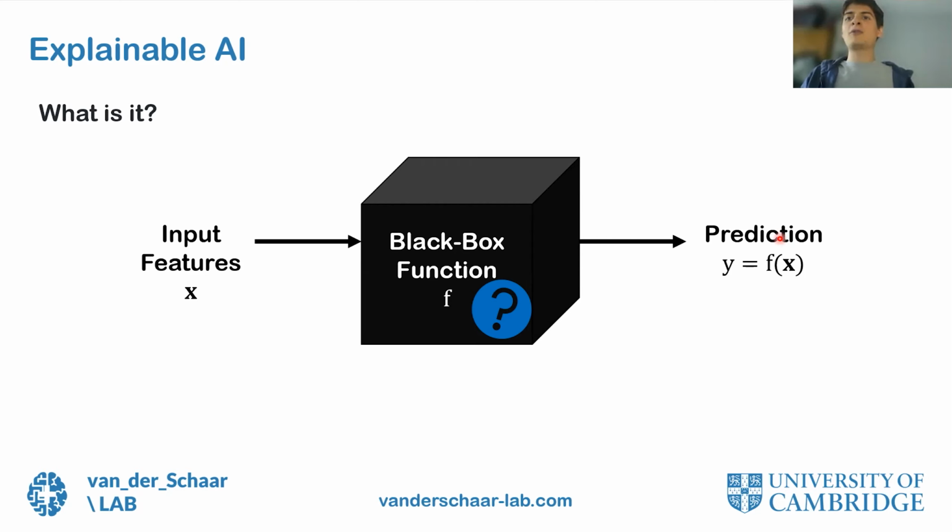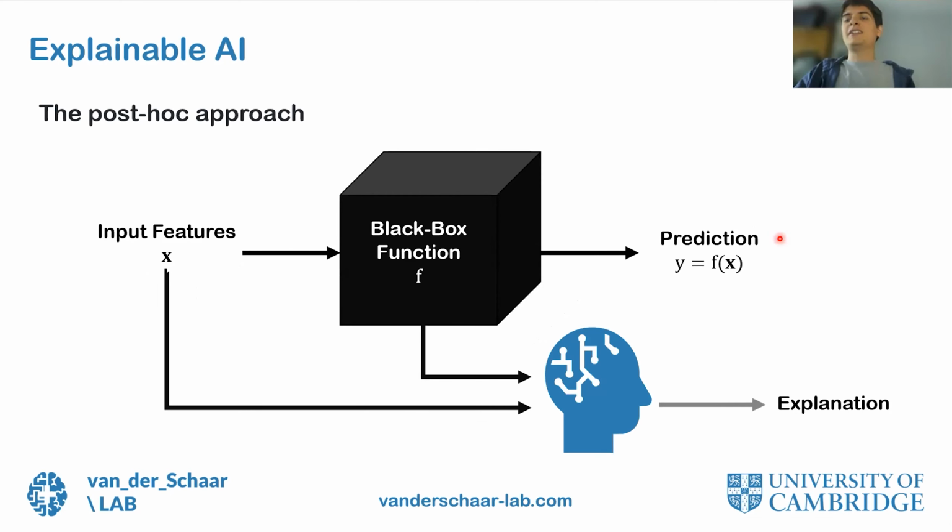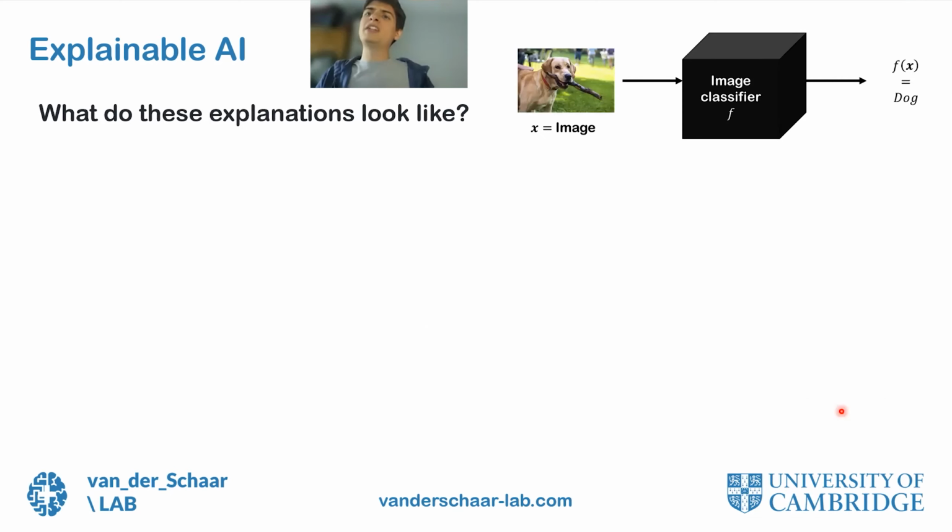Today I'd like to focus on one, which we call post hoc explainability. The idea of post hoc explainability is that you add a module on top of the black box. This module is aware of the black box as well as the input. And in this way, for each prediction made by the black box, it outputs an explanation. So you might wonder what these explanations look like.